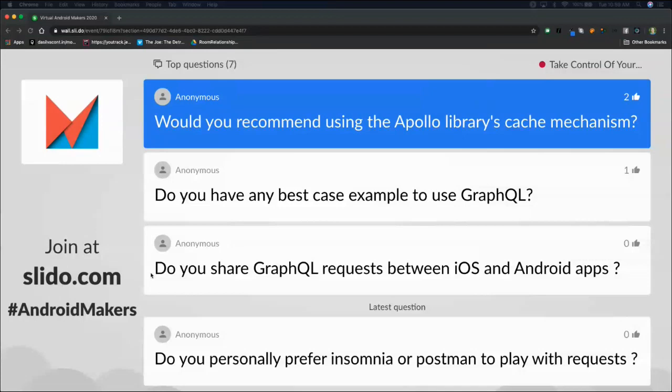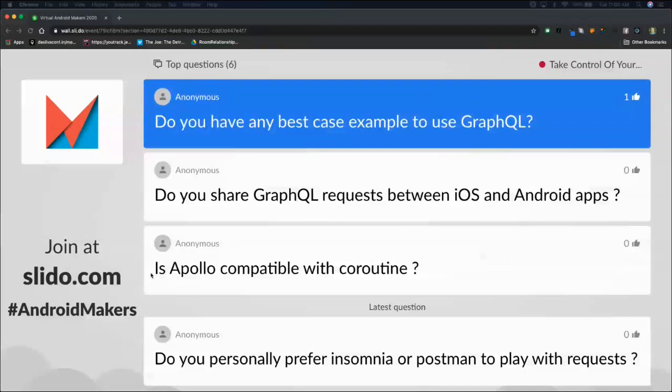Do you have any best case example to use GraphQL? This is a good question. It's hard to say a best case without repeating the talking points about only getting the data you asked for. And so if you consider the Pokemon API from the very beginning, the REST API, I love PokeAPI.co. It's very thorough. It tells you everything you want to know.